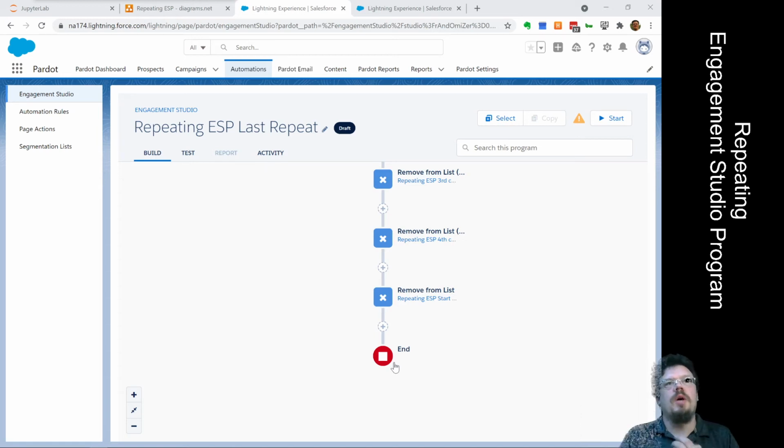But let's say we only filled out 2 forms today, right? We got this far. Tomorrow we come back, we fill out the form again, because that's what we're going to do. We're going to start tomorrow on our third ESP, because we've already done 1, we've already done 2. Remember, we got these set up in a round robin. Nothing's changed with 1 and 2. They're still on the static lists that say they're complete. So we're going to start tomorrow on ESP3.